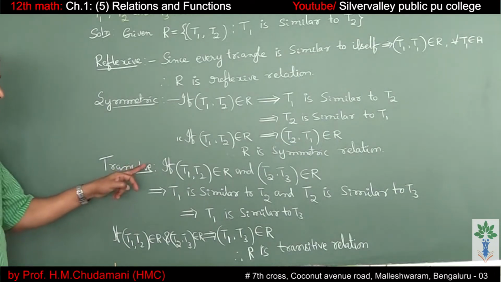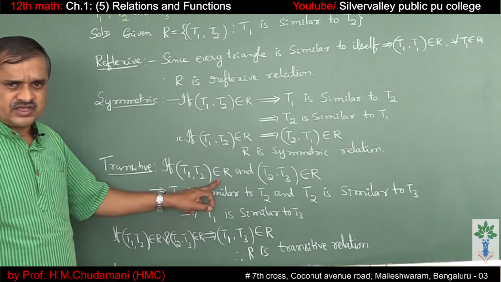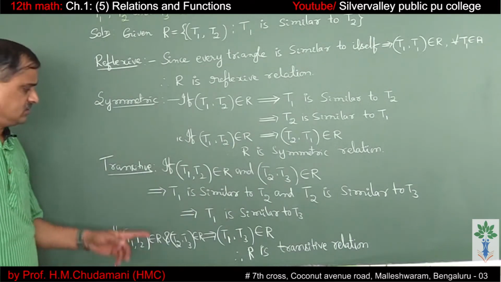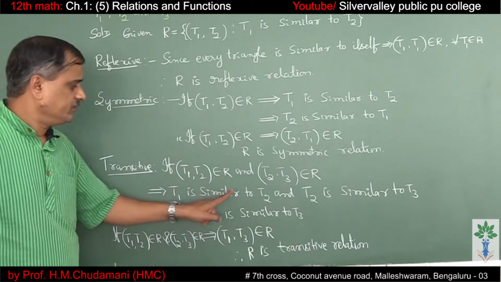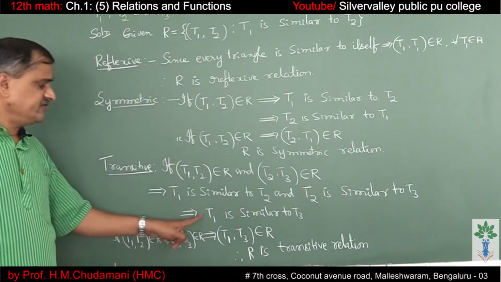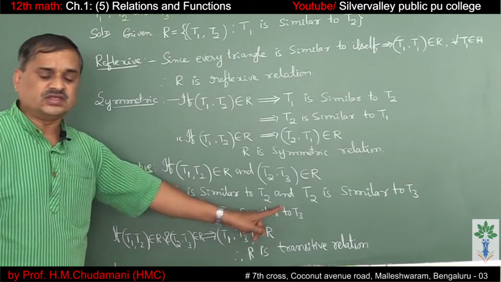Next, transitive relation. If (T1, T2) belongs to the relation and (T2, T3) belongs to the relation, this means that T1 is similar to T2 and T2 is similar to T3. This implies T1 is similar to T3.